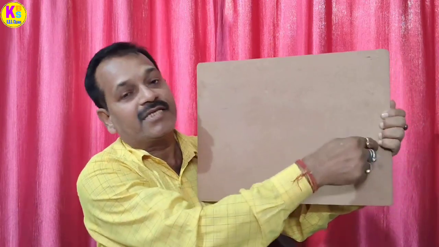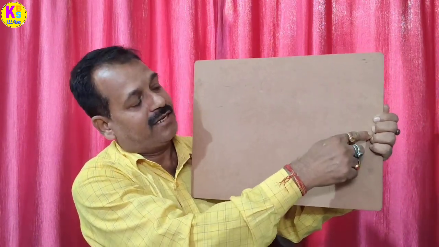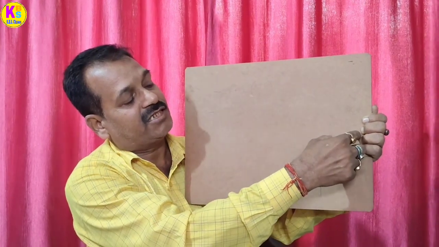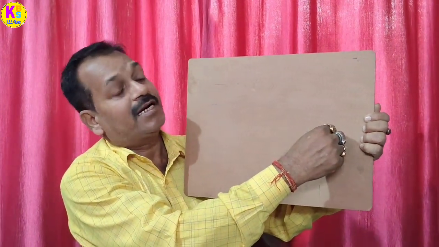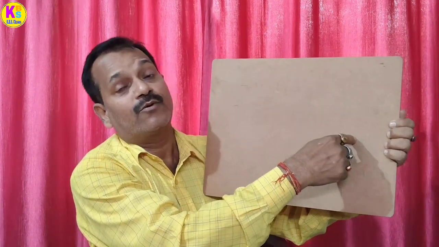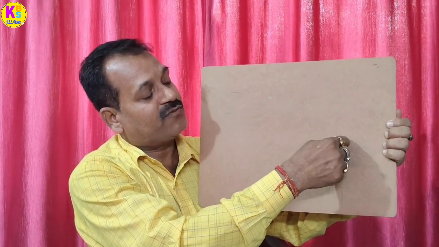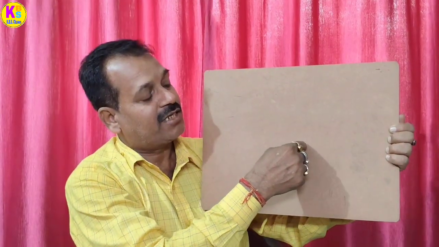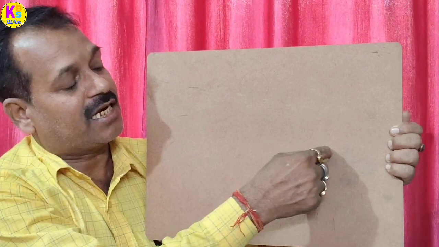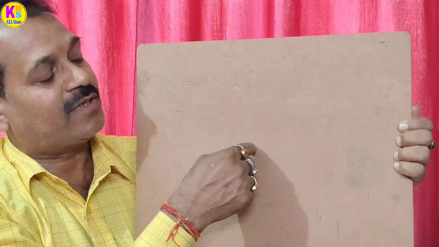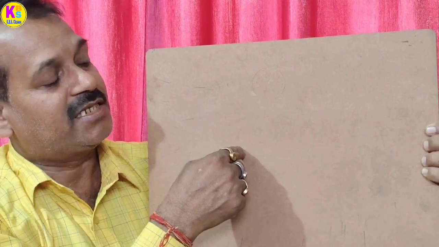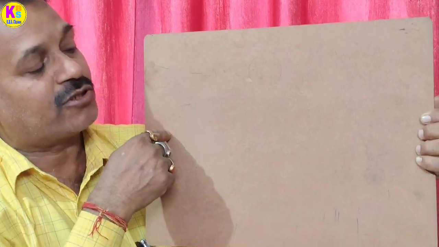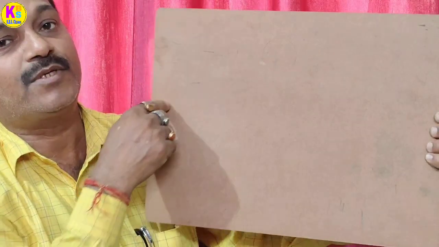If the hinge is here, that is the pivoting point, and if we are applying force here, the distance is very less, so we have to apply a greater force, then it will open. But as we move away from the hinge, the distance is gradually increasing, therefore the amount of force is decreasing. And even if we apply less force here, the door can easily be opened or closed.